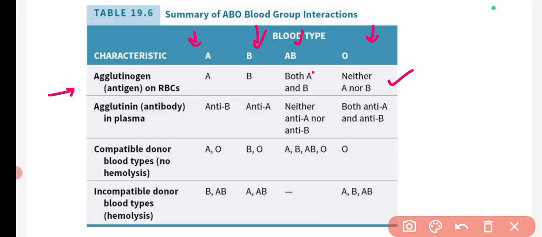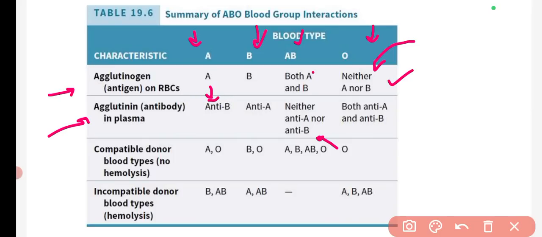Okay, so the question can be asked like in which blood group there is no antigen, or in which blood group there is no antibody. So if you can see here, there is no antibody in the AB blood group, and there is no antigen in the O blood group. Then the antibody is the opposite: if it is A, then the antibody will be B. If the blood group is B, then the antibody will be A. So that you can observe here.